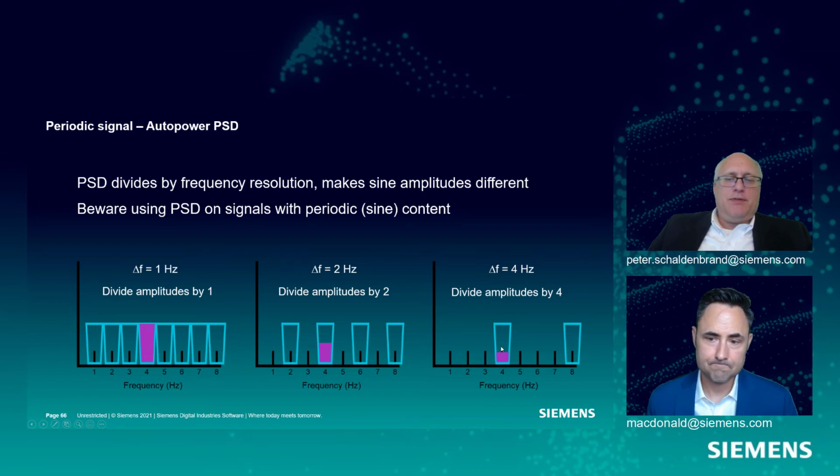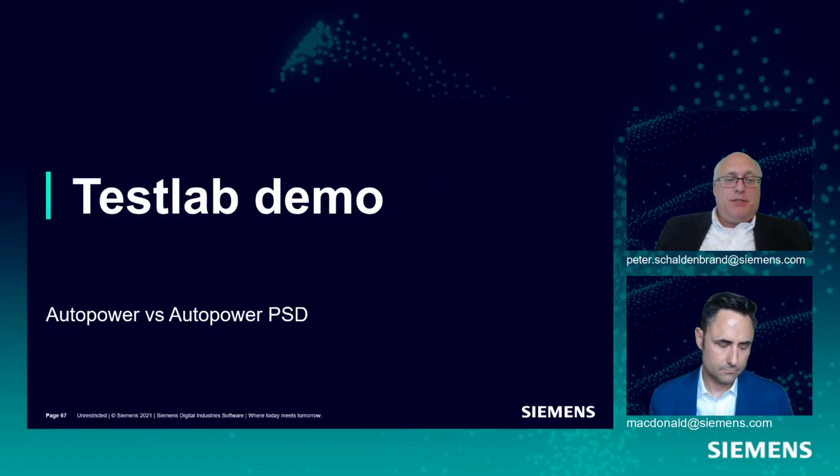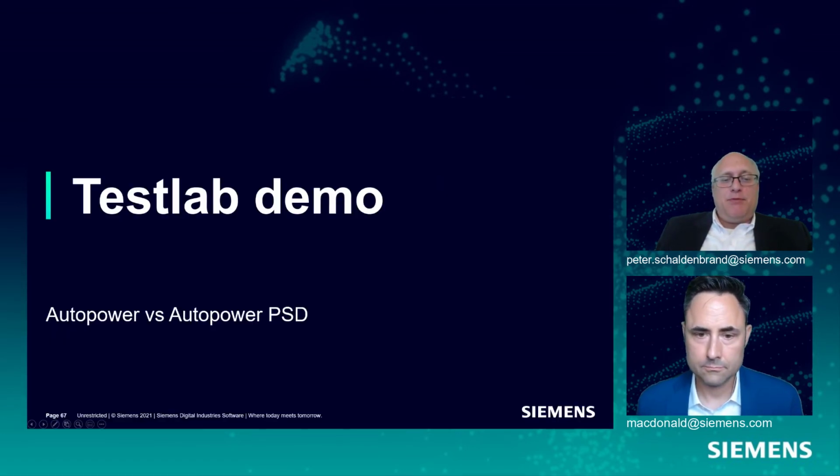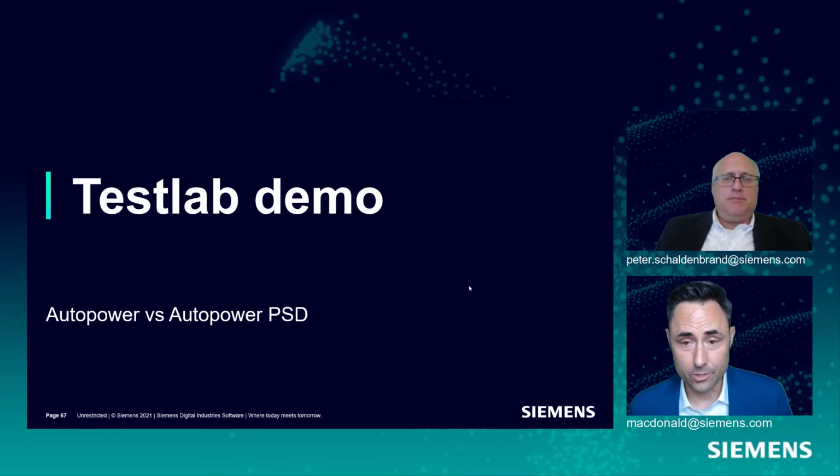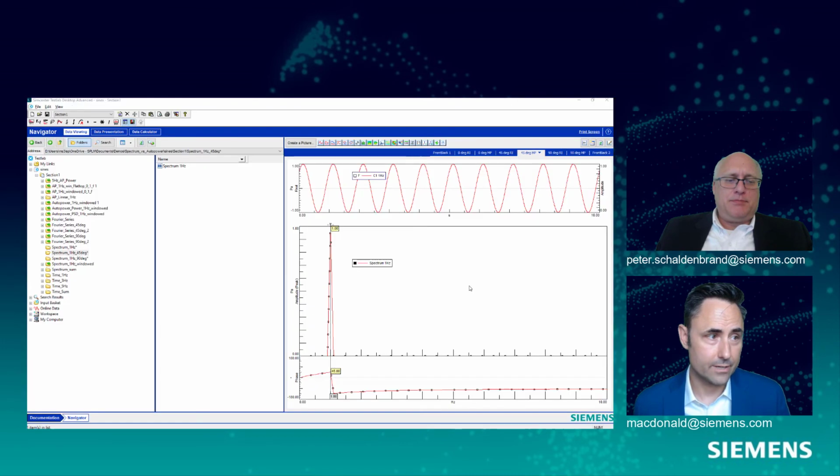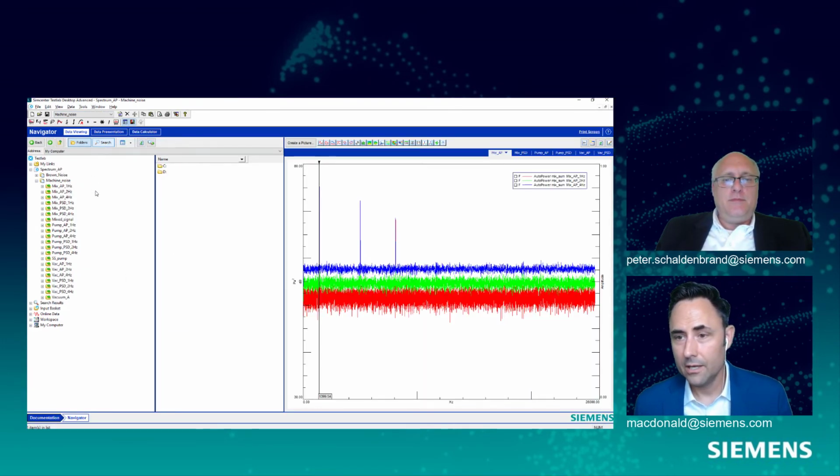Okay. So if I have something that's just generating discrete tones, I'm probably better off not with the PSD. But if I have something that creates broadband random, then I want the PSD. That's right. And in the real world, you really likely have a combination of both of those, right? And so I'm going to show you those scenarios.